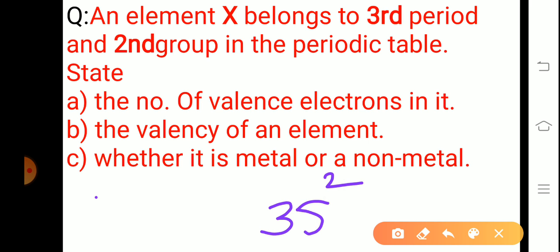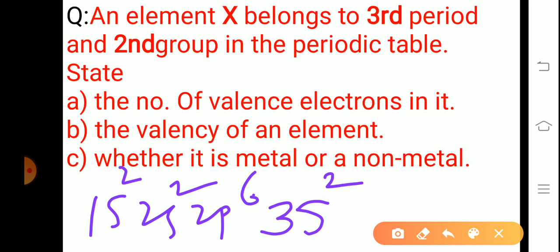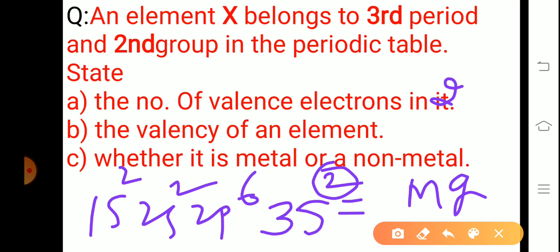So before 3s2 we have 1s2 2s2 2p6. Got it? So how many electrons are there? 12. That is absolutely magnesium. So an element X is what? Magnesium here. So now valence electrons 2, valency of course 2, whether it is a metal or non-metal. Magnesium is a metal. Okay, this is the answer. Okay, you should follow all the rules related to the periodic table.